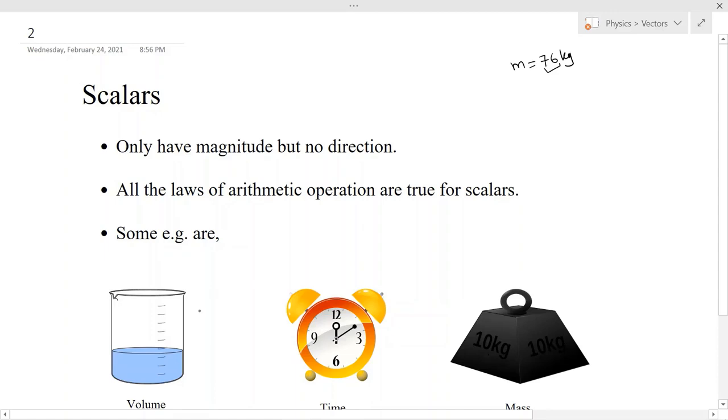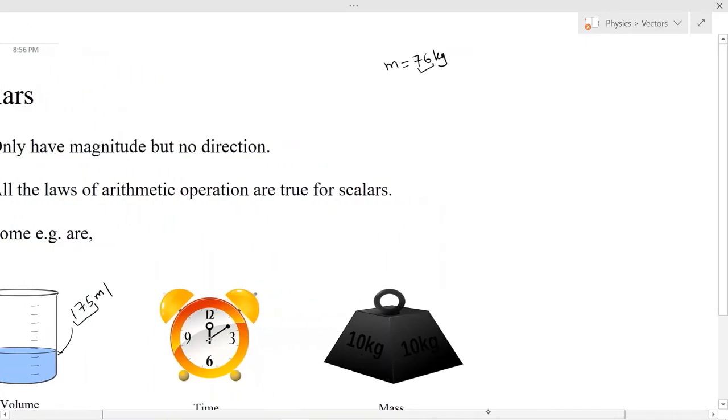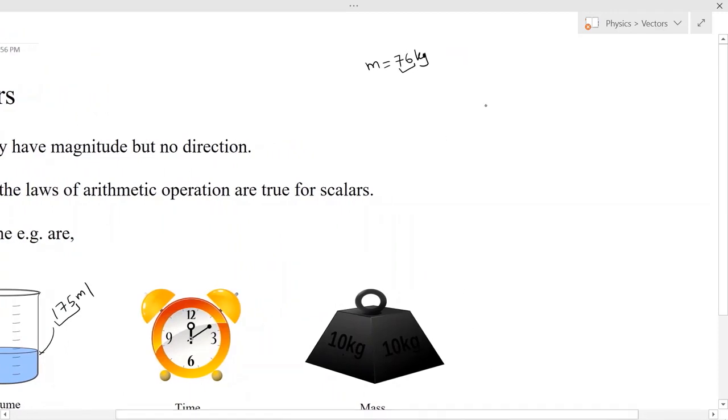Suppose the water in this beaker is 175 ml. So 175 is the number that is associated with the volume of the water in this beaker, and hence it is just a scalar. Since scalars are just numbers, they follow all the rules of arithmetic operations. For example, if I have three scalars a, b and c, and I add the two scalars a and b, then it doesn't matter if you add a to b or b to a. The end result will be the same. Or if I multiply a with b or b with a, the end result will be the same. These laws are known as commutativity laws.